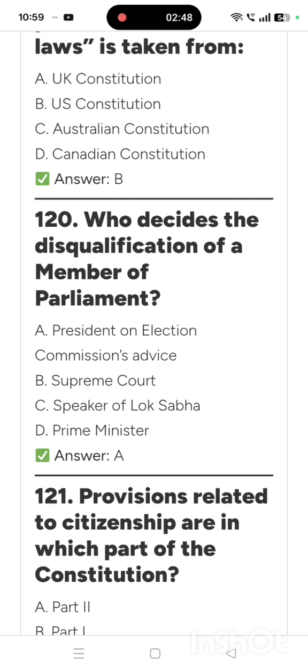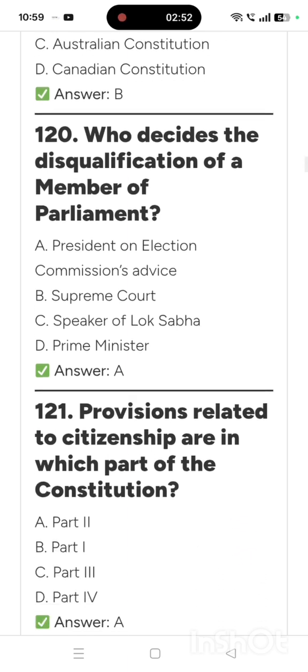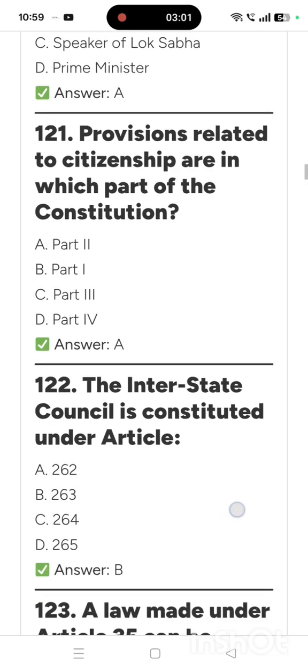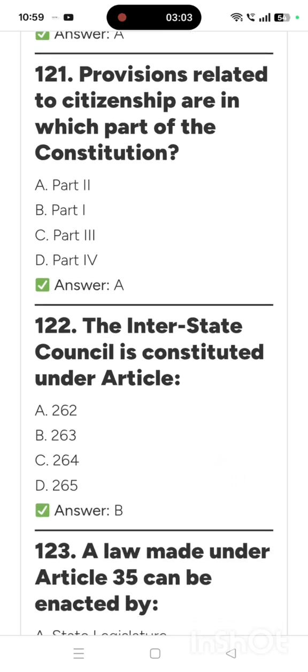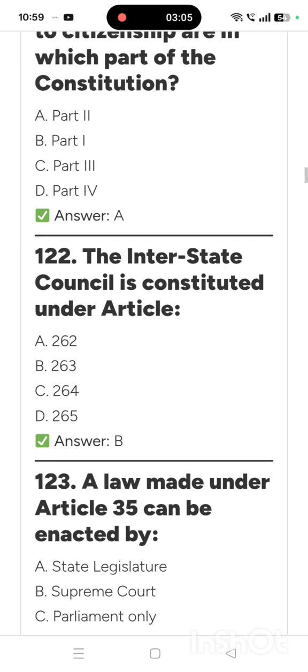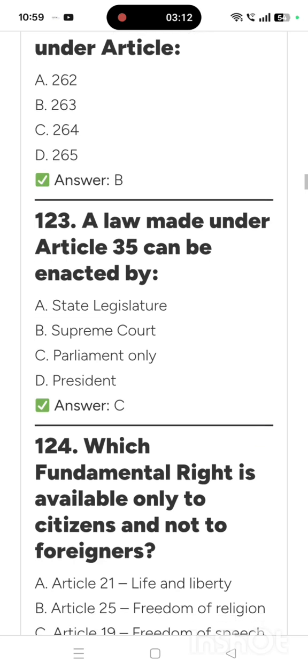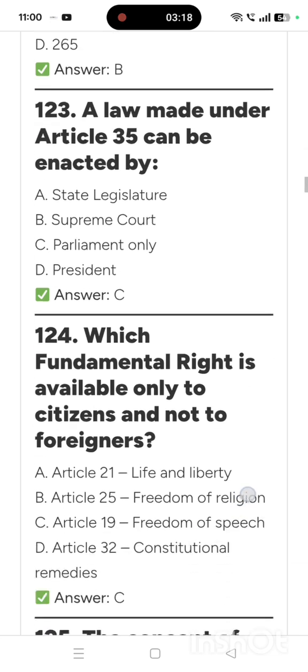Who decides the disqualification of a member of parliament? President on Election Commission's advice. Provisions related to citizenship are in which part of the Constitution? Part 2. The Interstate Council is constituted under Article 263. A law made under Article 35 can be enacted by Parliament only.